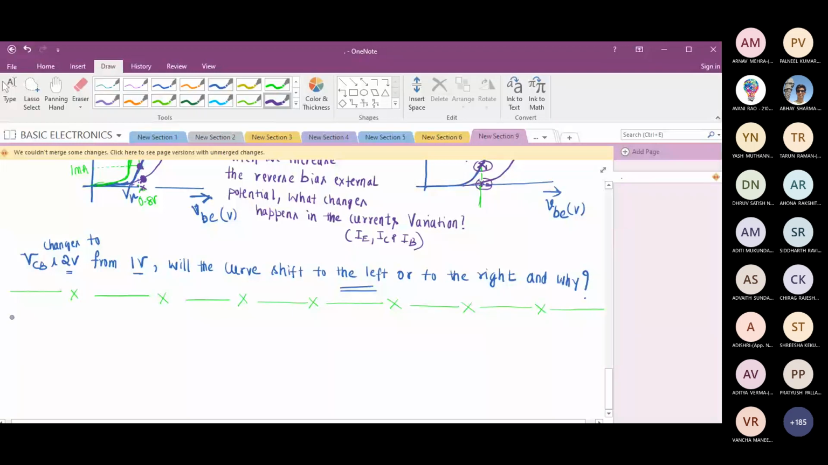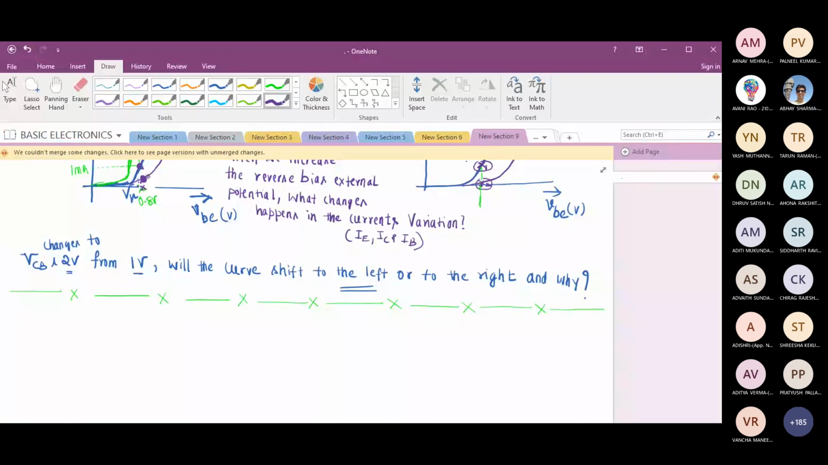Only thing, the variation will either shoot up early or shoot up late. Late in the sense the graph will shift to the right. Early in the sense the variation will shift to the left. But in any case, whether it is CB or CE configuration, for all the variations, cut-in voltage will remain 0.7 or 0.8, close to that. If I take a silicon or germanium transistor, it will be close to 0.3 to 0.4. Is it fine?